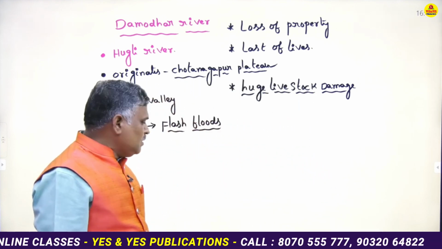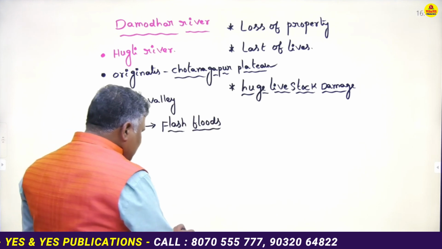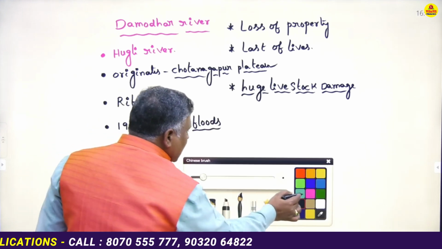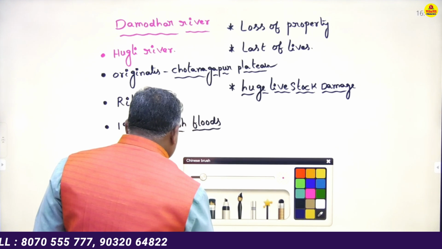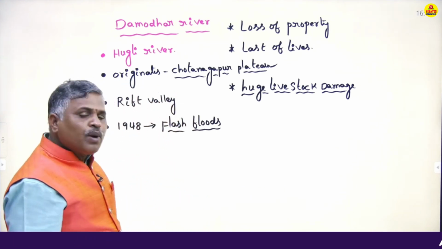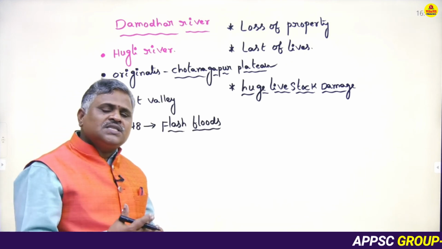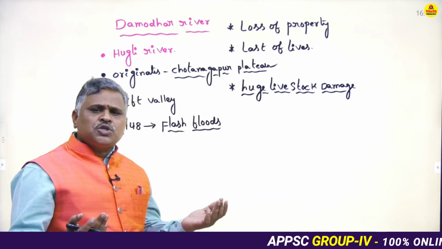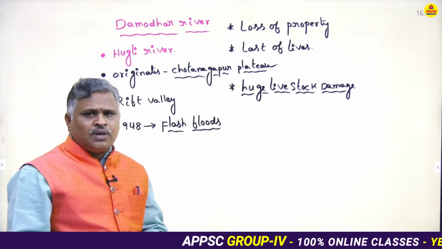Loss of property, loss of lives. Next, the huge livestock damage occurred by the Damodar and its tributaries in West Bengal as well as Jharkhand.